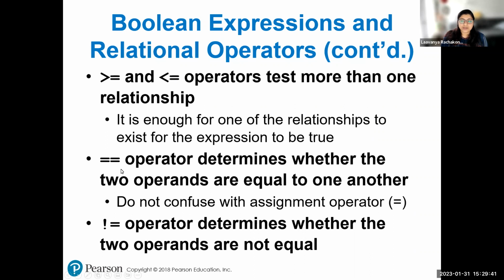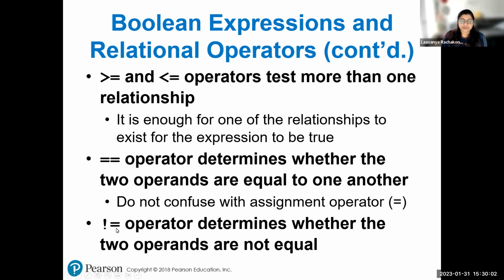When you are checking if the variable on the left side still has the contents of the right side, then you will be using 2 equal to signs. So if you want to check if x is still equal to 5, then you will be having 2 equal to signs.